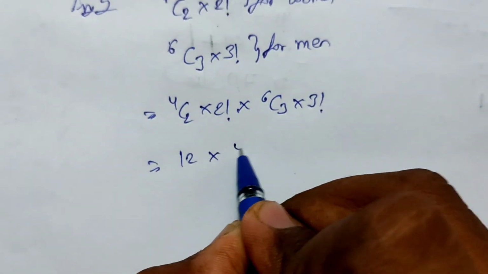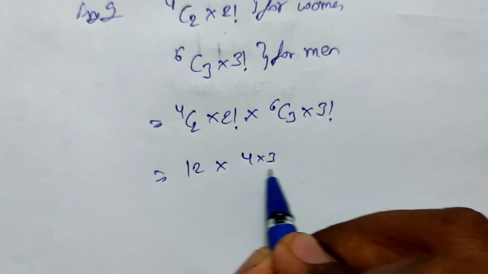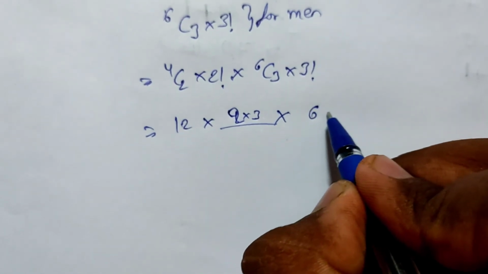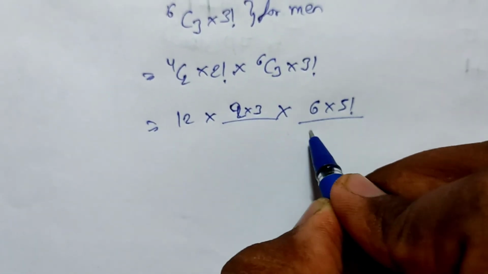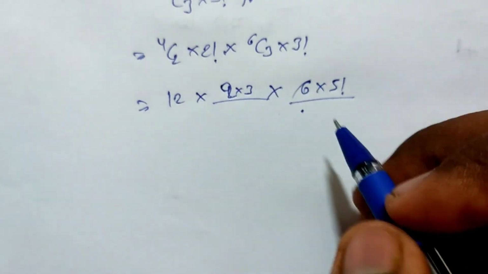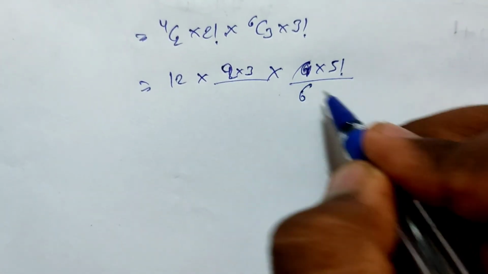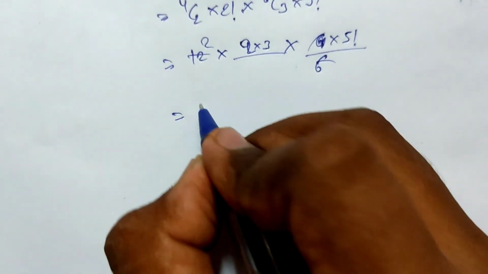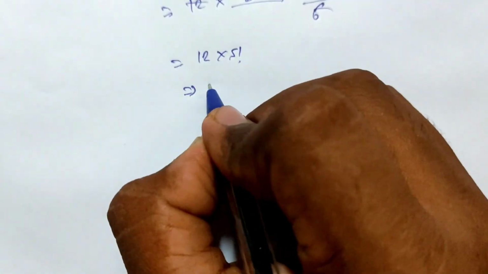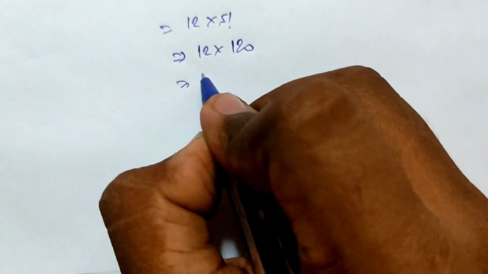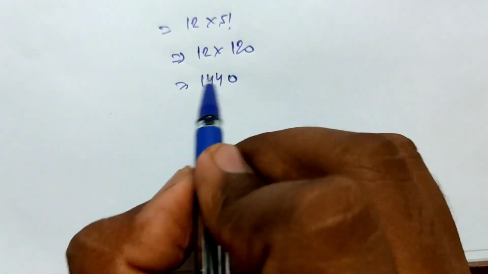12 into 4, 3, 2 factorial, 2 cancel, 2 here, and 6, 5 factorial, 3 factorial, that is 6, 6 and 6 will be cancelled, and again 6 minus 3, 3 factorial, that is 6, 6 we will get here, 12 into 5 factorial, that is 120, 1440. Yes, that's the answer.